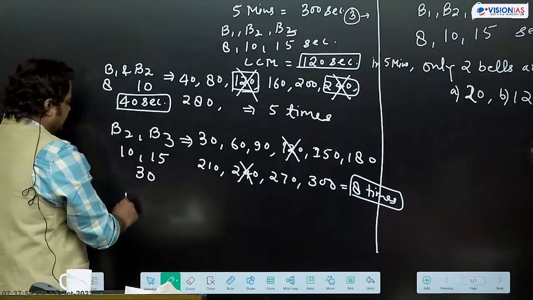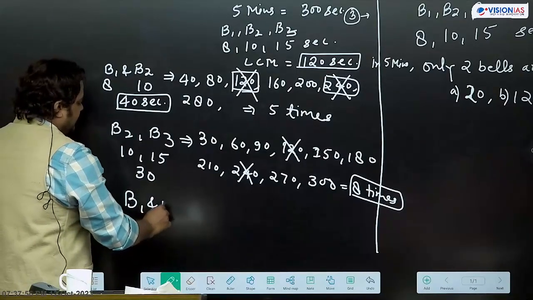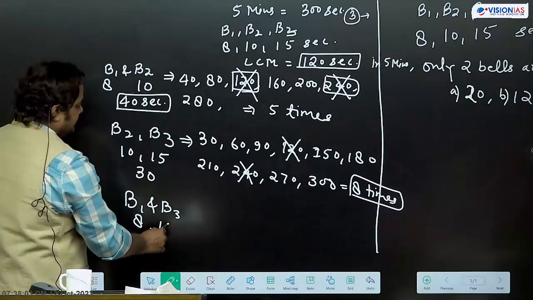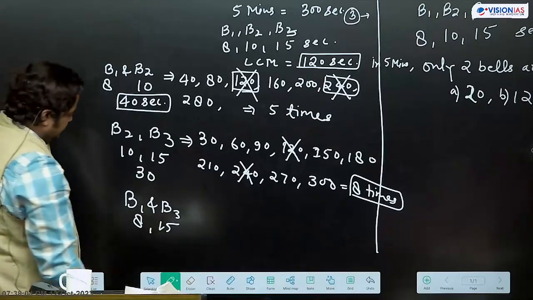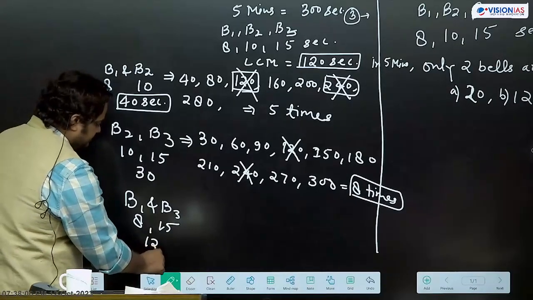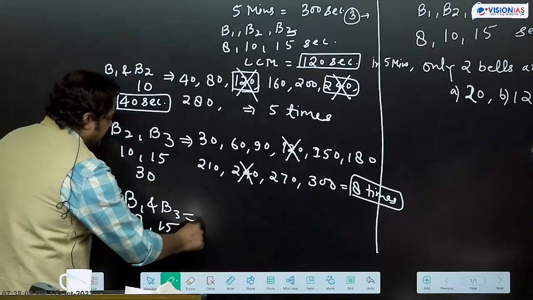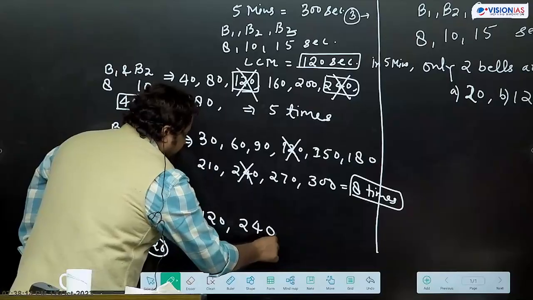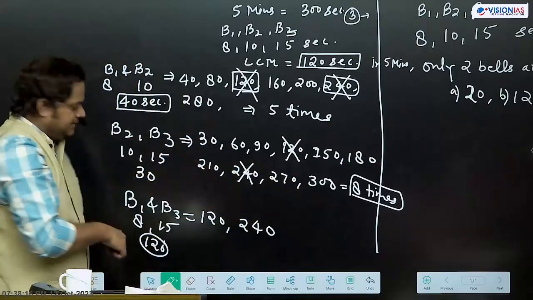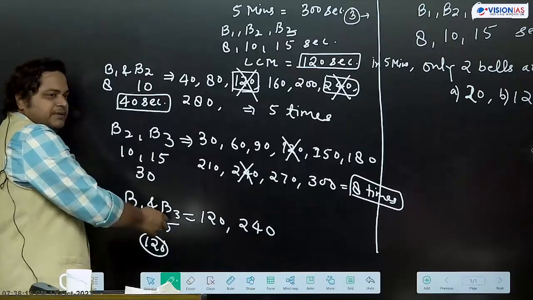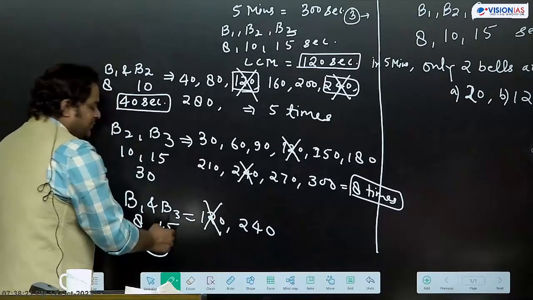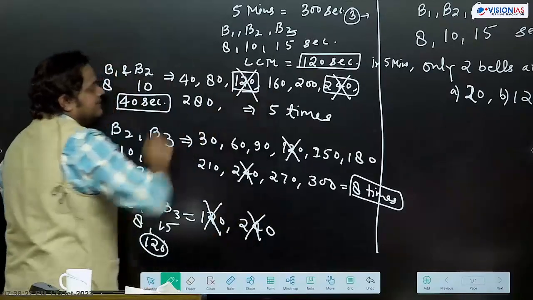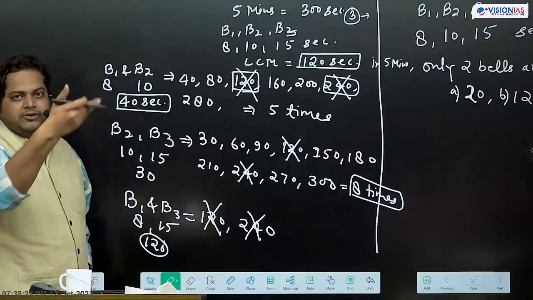Then we have third combination, B1 and B3. B1 8, B3 15. So LCM 120. So they will ring after every 120. Then 240, 360, that is beyond 360. So B1, B3, whenever they are ringing together, the third bell is also ringing because 120 is the LCM. 120 seconds ke baad all the three bells are ringing together.